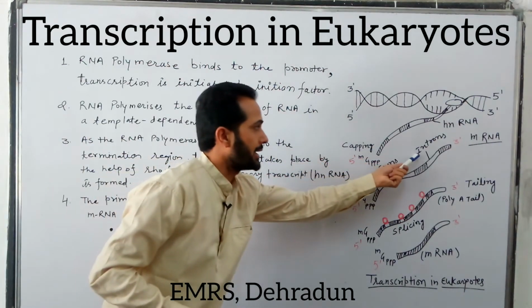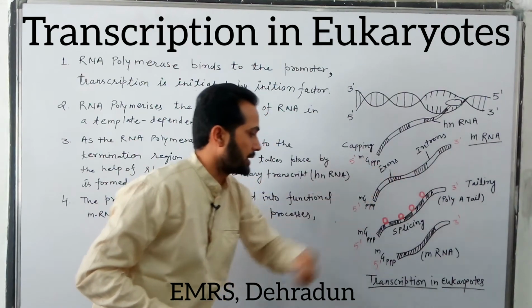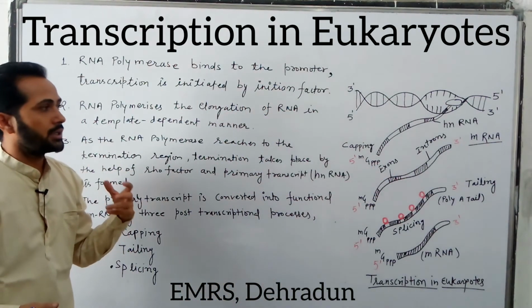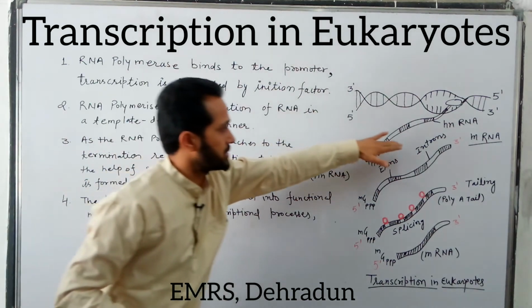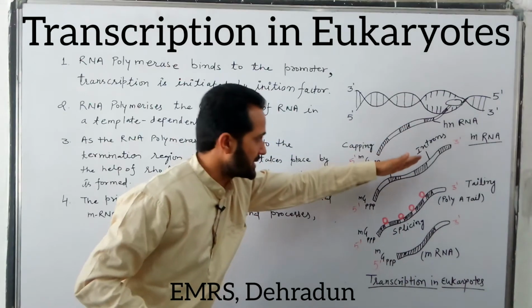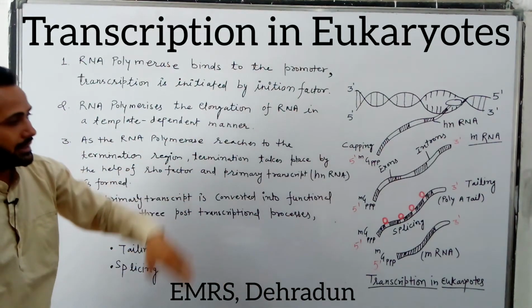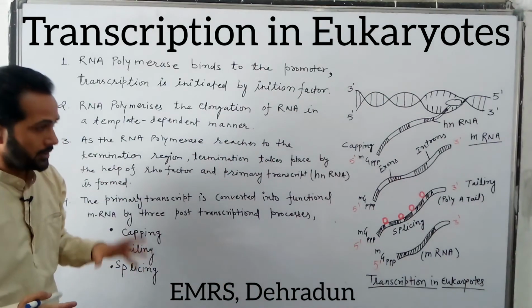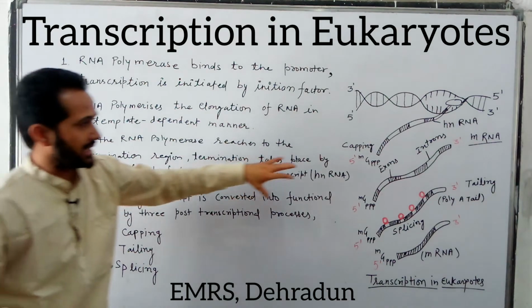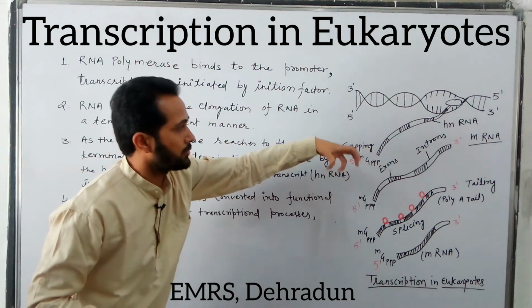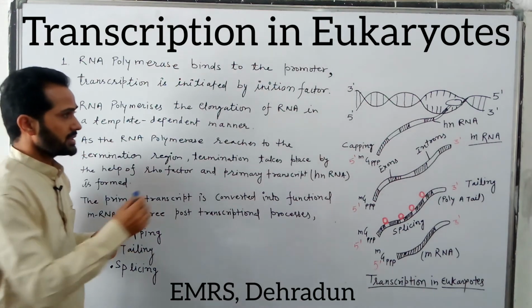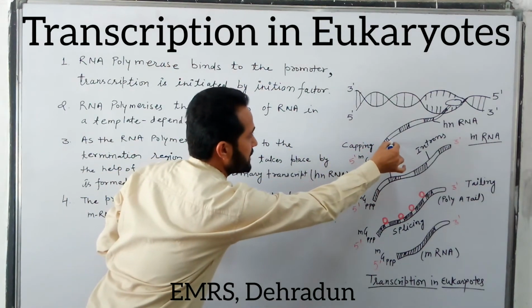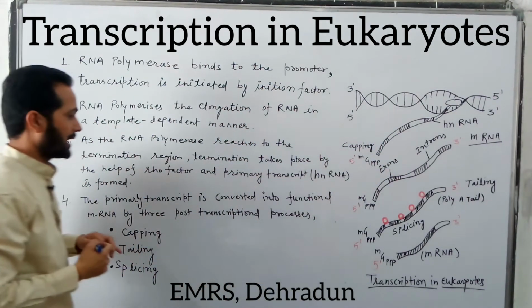On the other hand, introns are the non-functional nucleotide sequences which are not useful. These introns should be removed from this chain so that it can become functional. That's why this newly synthesized RNA is called hnRNA.